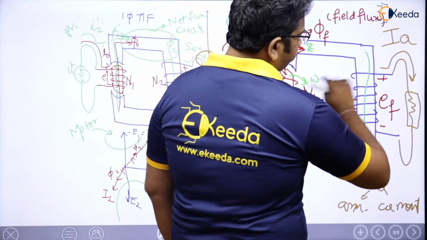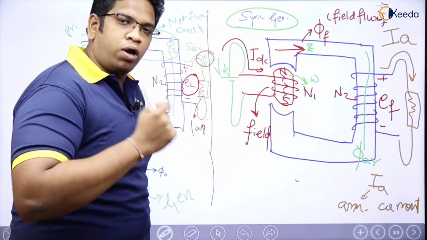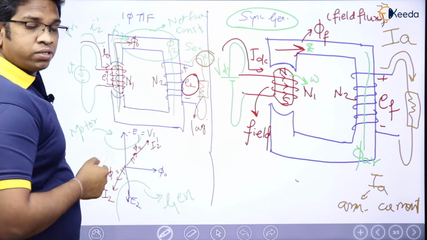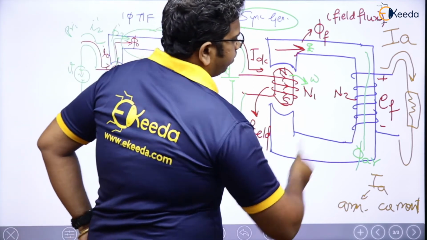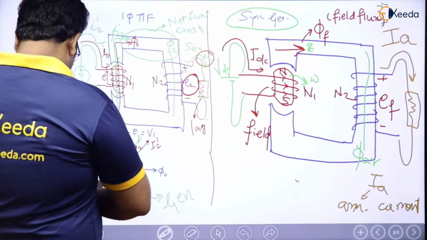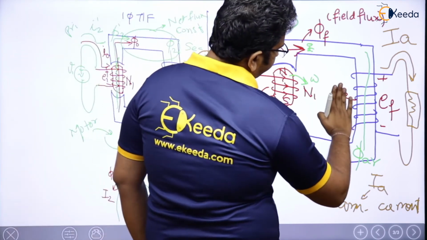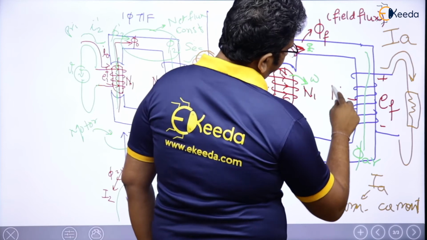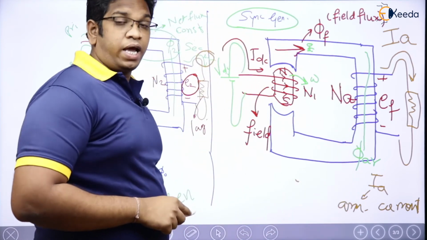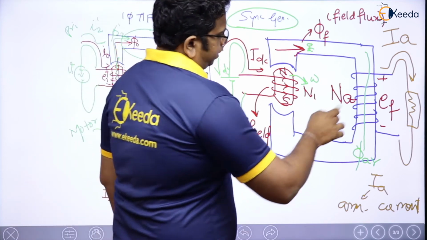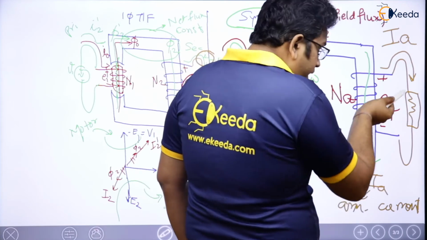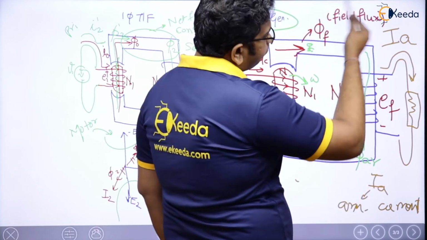Because from now this particular winding, I will be calling it armature. In the case of the transformer, it was the secondary winding. Here I will be calling it the armature winding, which means this N2 will also become NA, the armature number of turns. So IA will be flowing through this, EF is there, and phi AR is also there because of IA.